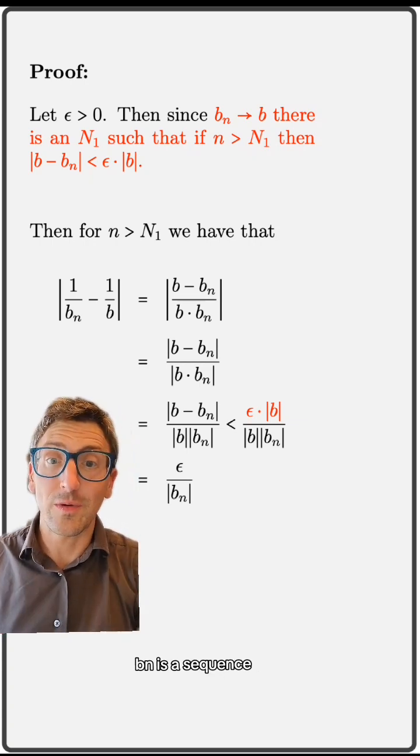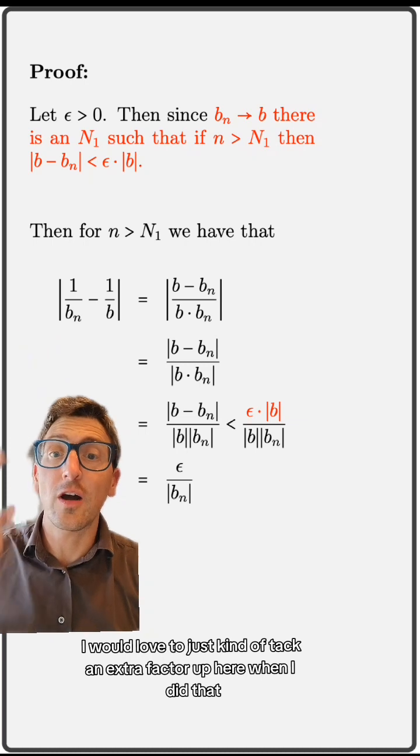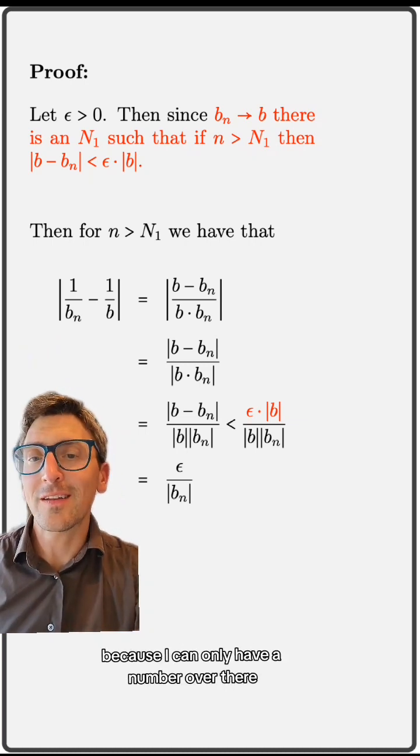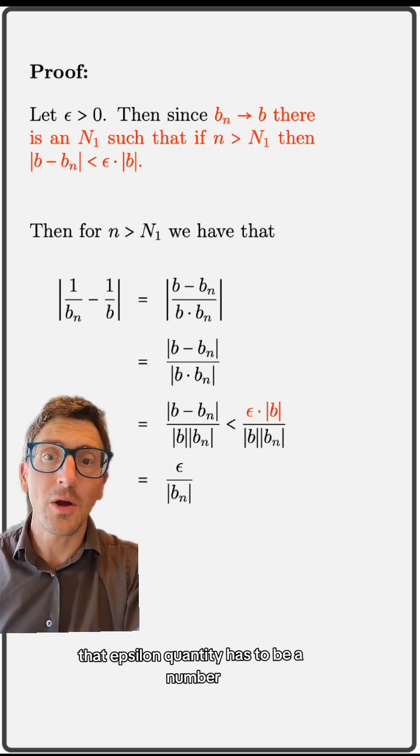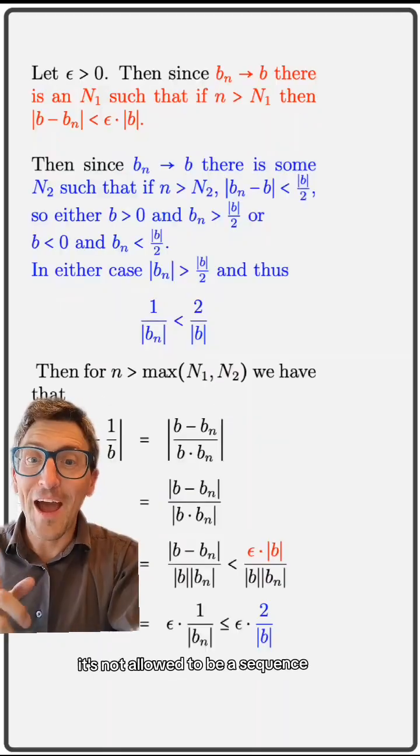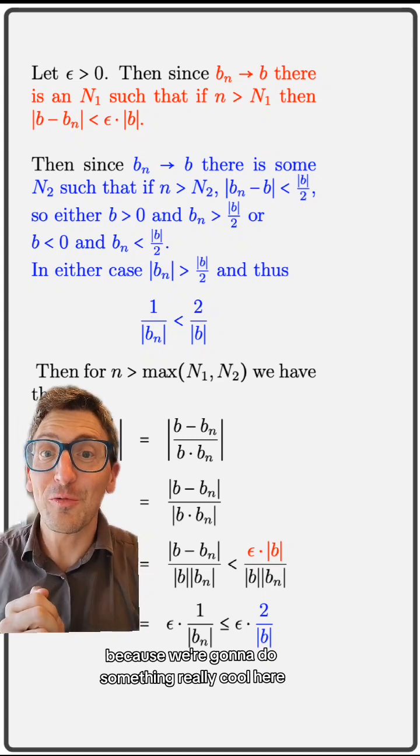Now b_n is a sequence. I would love to just kind of tack an extra factor up here when I did that, but I can't do that because I can only have a number over there. That epsilon quantity has to be a number. It's not allowed to be a sequence. Have no fear, because we're going to do something really cool here.